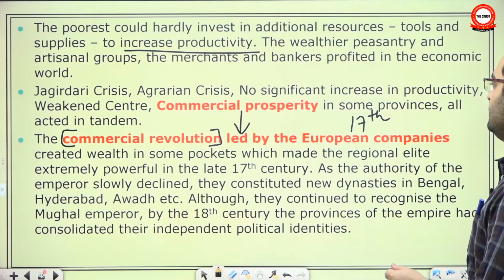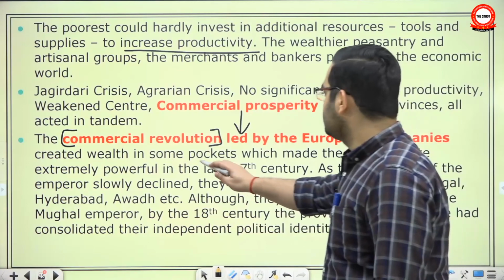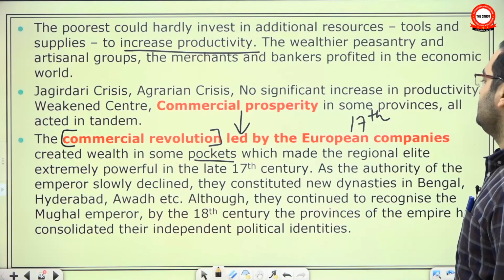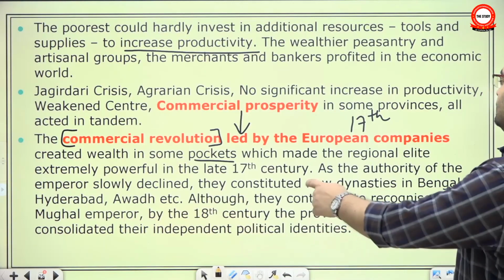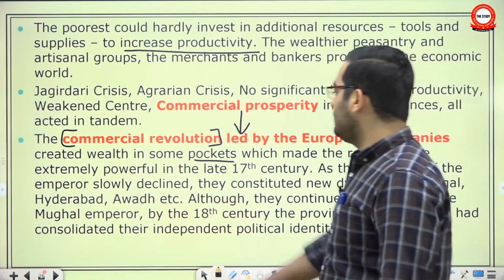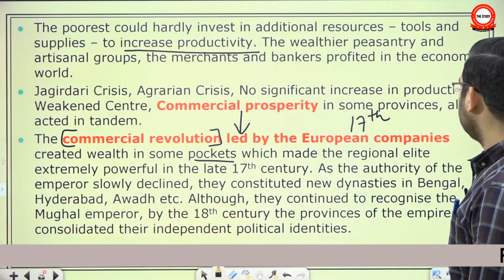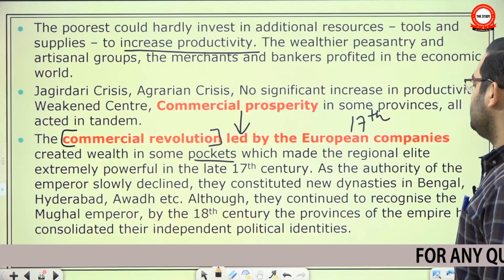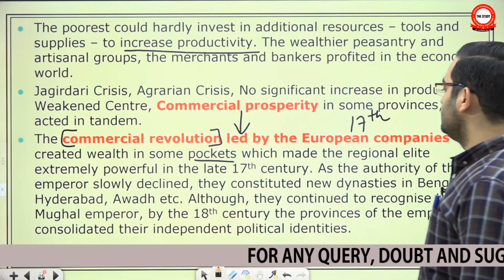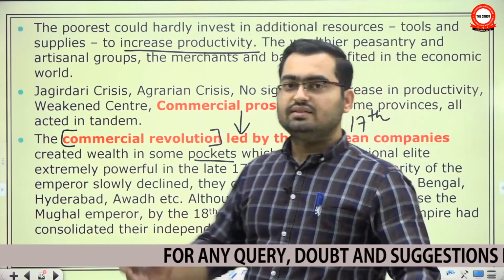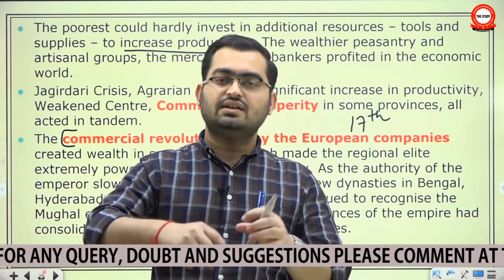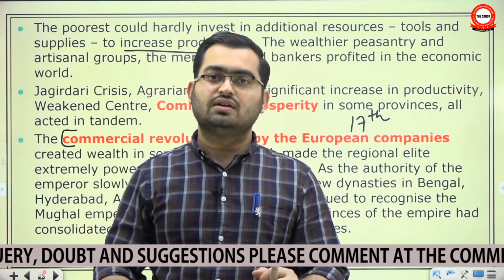What happens is that this created wealth in some pockets, which made the regional elite extremely powerful in the late 18th century. As the authority of the emperor slowly declined, they constituted new dynasties in Bengal, Awadh, Hyderabad. Although they continued to recognize the Mughal emperor, by the 18th century the provinces of the empire had consolidated their independent political identities. So what happened? That wealth was created, but the regional elites prevented the wealth from reaching the center.